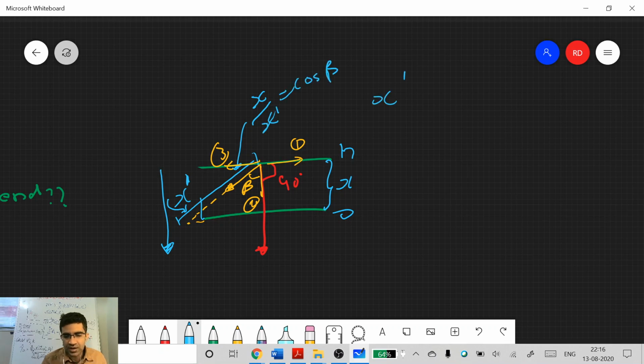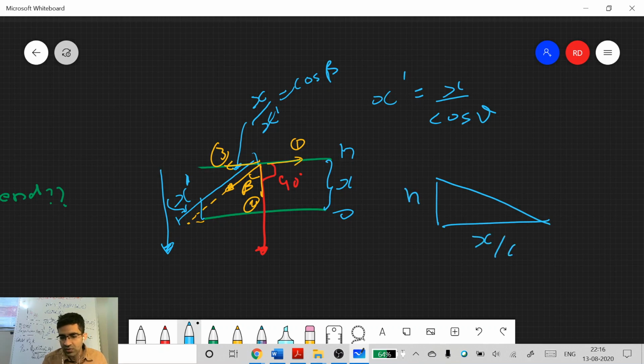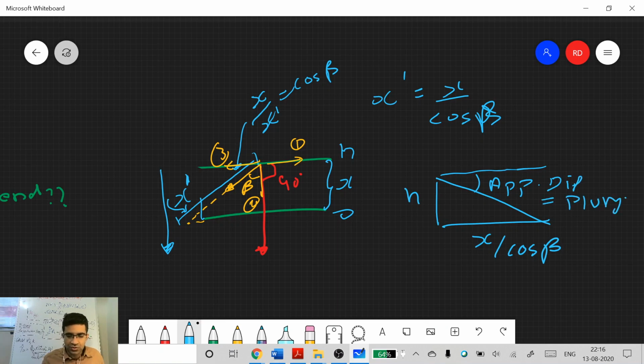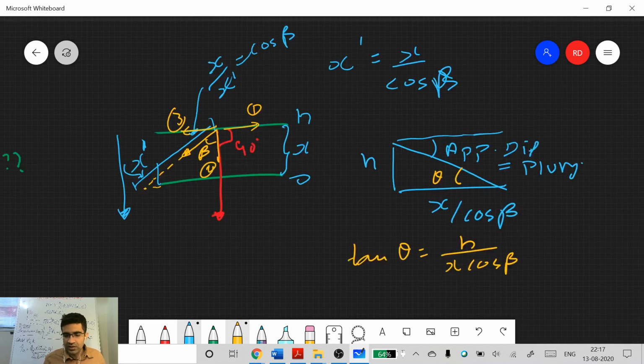So I'll just calculate x prime equals x over cos beta, and now I know in my vertical plane this is h, this is x over cos beta, and this is my apparent plunge, just like you have apparent dip. Actually, this will not be apparent plunge, this will be actual plunge, but it will be equal to apparent dip, and then we can just solve for this theta, which is an apparent dip. So I'll just do tan theta equals h over x cos beta,